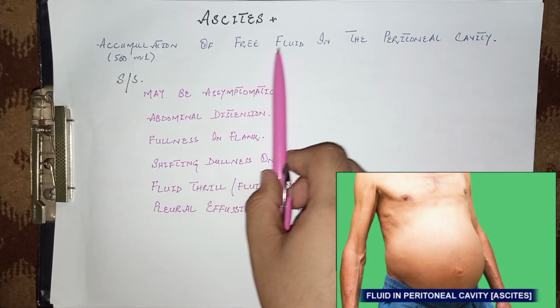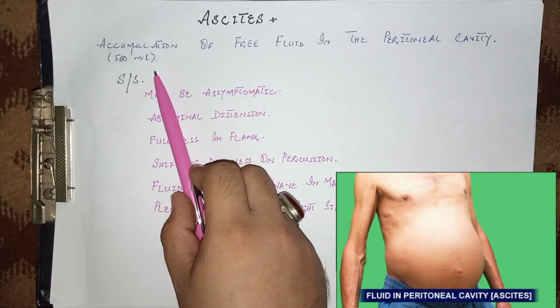Today we are going to talk about another complication of cirrhosis, that is ascites. It is the accumulation of free fluid into the peritoneal cavity, at least 500 ml of the fluid.